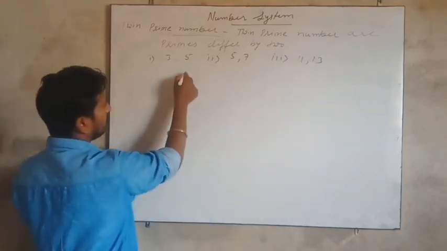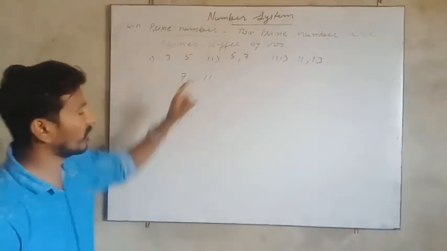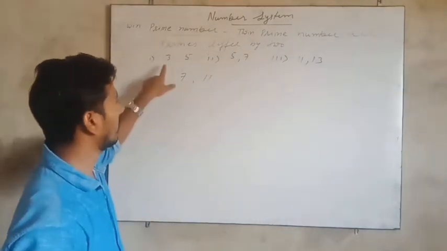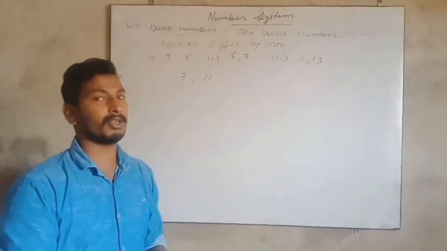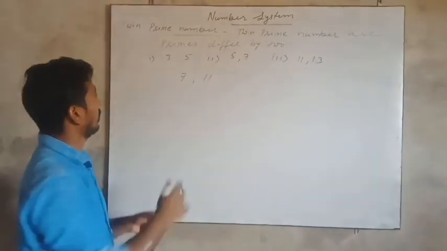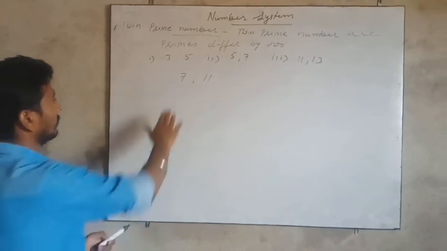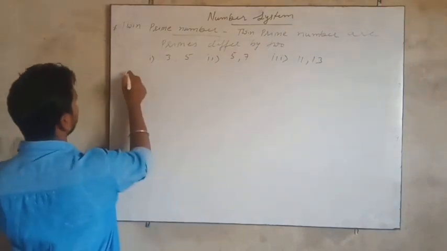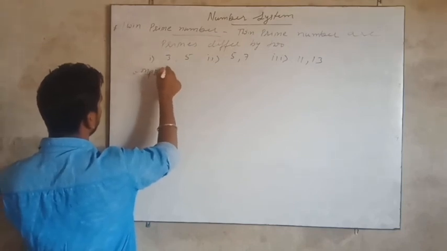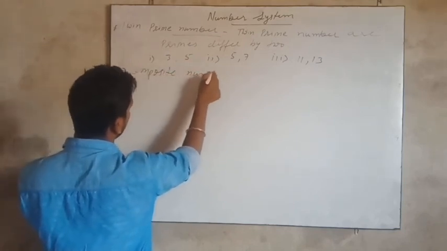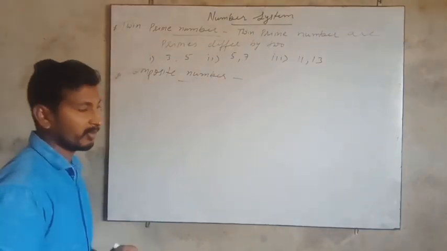We cannot write 7 and 11 as twin prime numbers because the difference of the two numbers is 4, and the difference of two prime numbers must be 2 for being twin prime numbers. So this question can also be asked in the exam. Now the next topic is composite numbers. This is just the opposite of prime numbers.